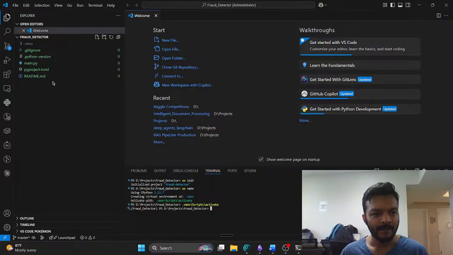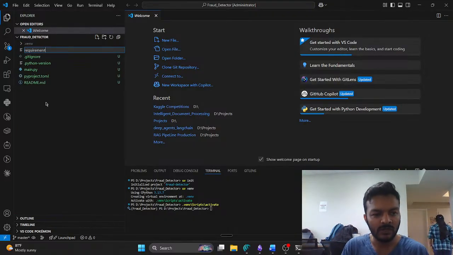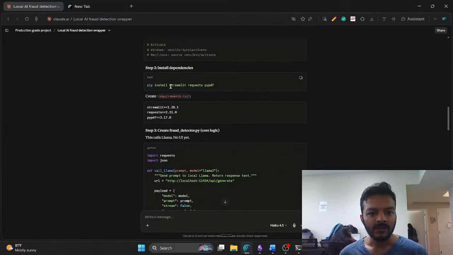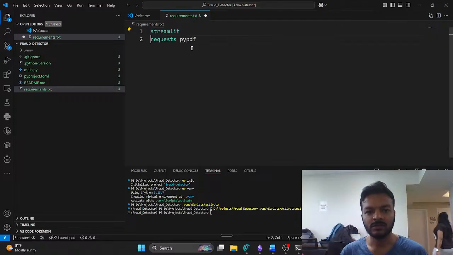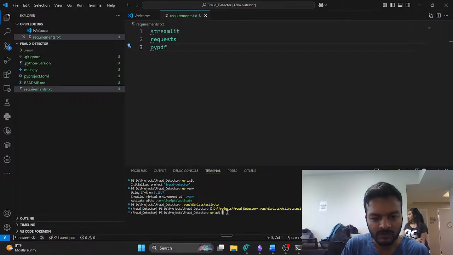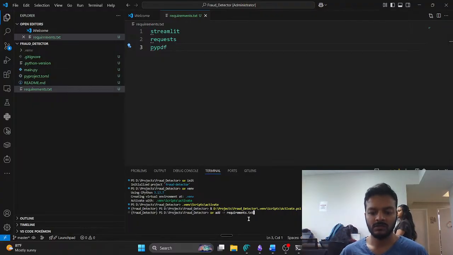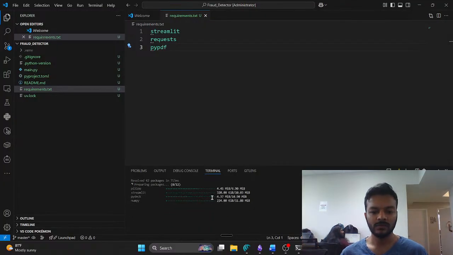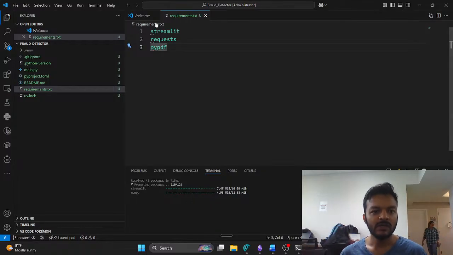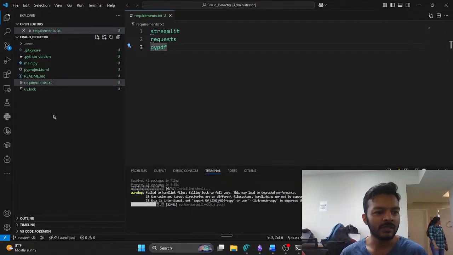That is done. What we want to do is requirements.txt. What are all the dependencies? Streamlit, requests, PyPDF. Okay, so put all these things here. Done, saved. Now we have to install these, and the libraries are installed. We'll keep on adding libraries later if we need them, but currently these are the things we need.